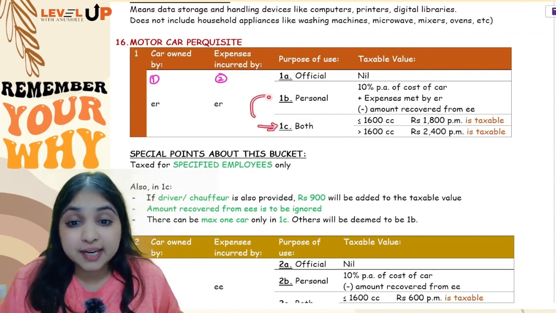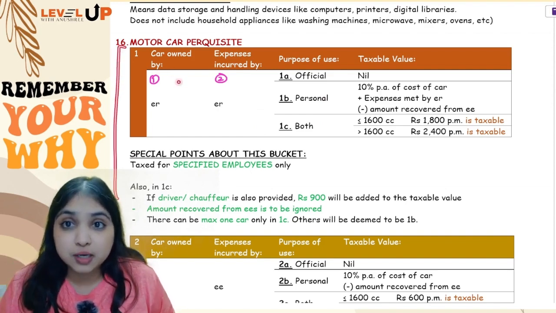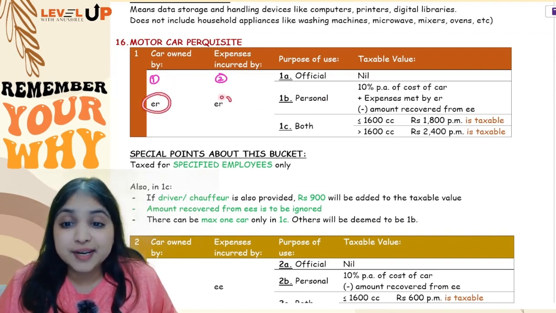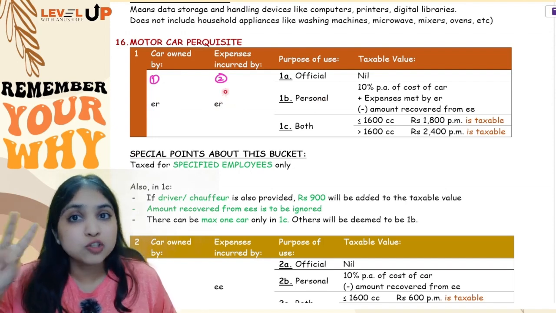Other cars we will treat as if used for personal purpose only. Okay. So this was your first bucket. What if the car is provided by the employer, and even the expenses are incurred by the employer? So my employee is getting two benefits, car also, expenses also.